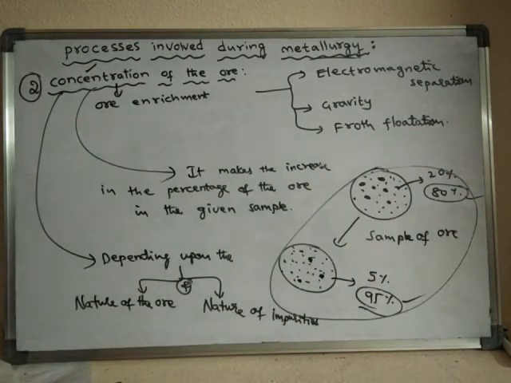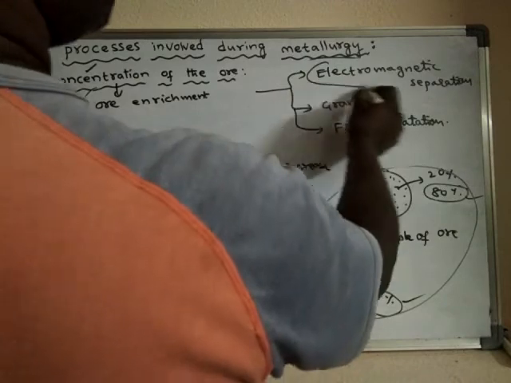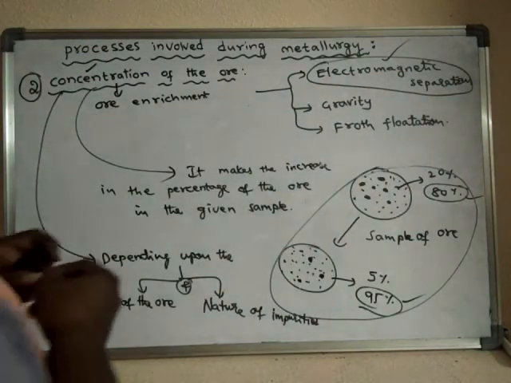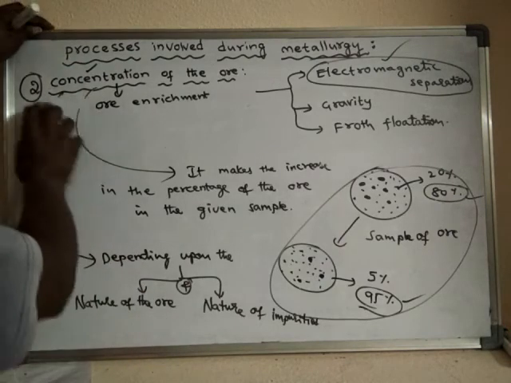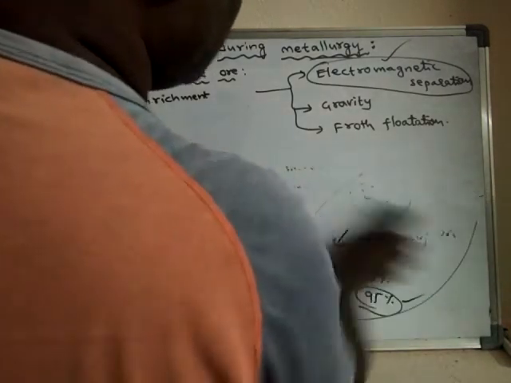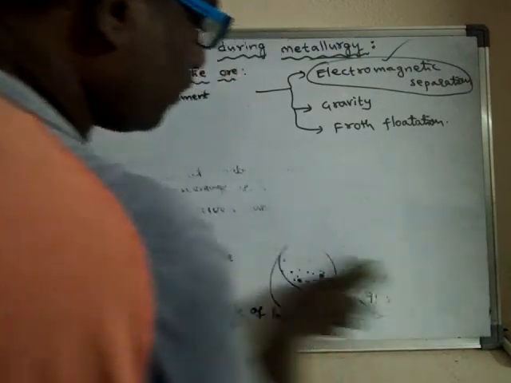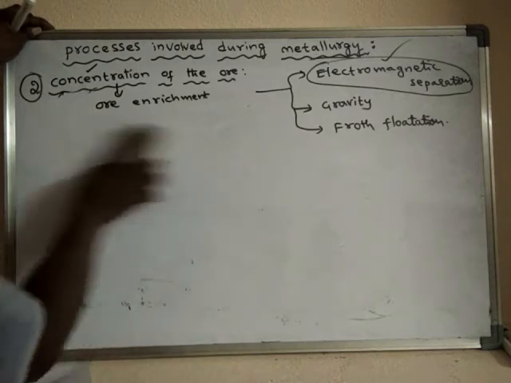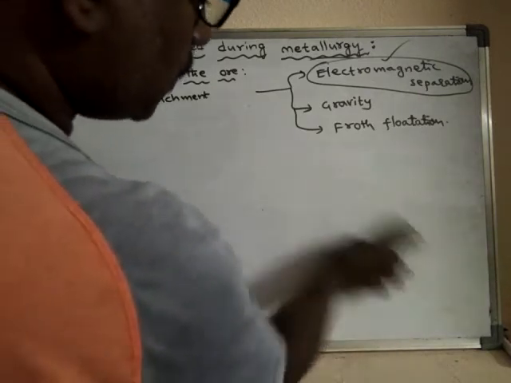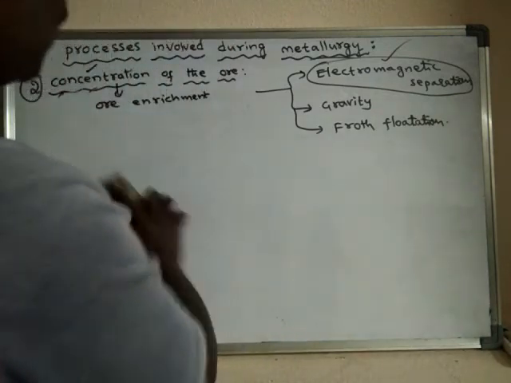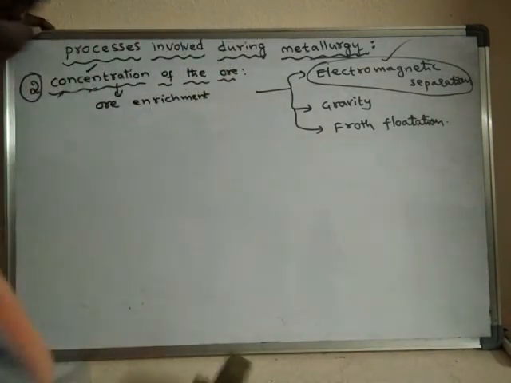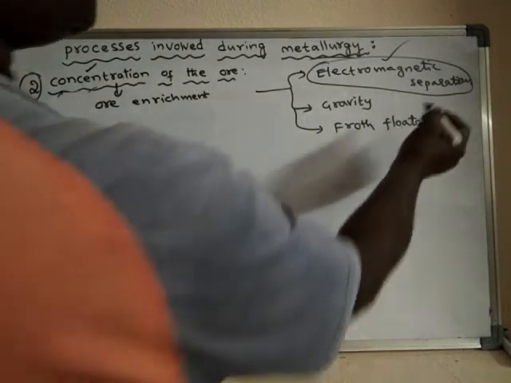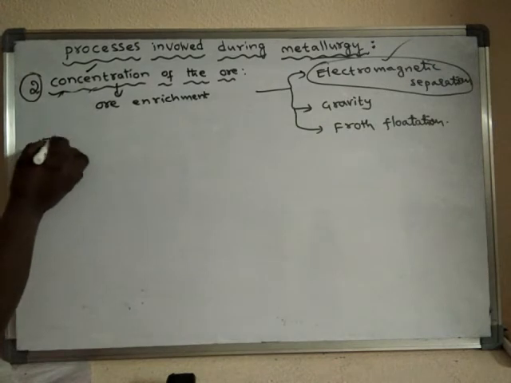So the froth flotation method. When do we use the electromagnetic separation method? Generally, the electromagnetic separation process is used if one of the components, either ore or impurity, is magnetic in nature.